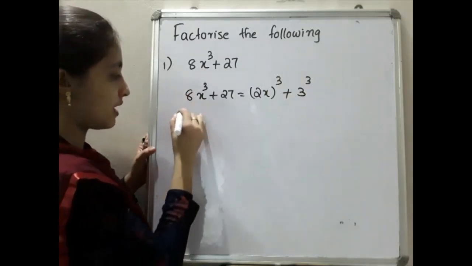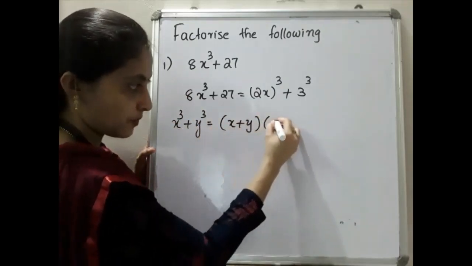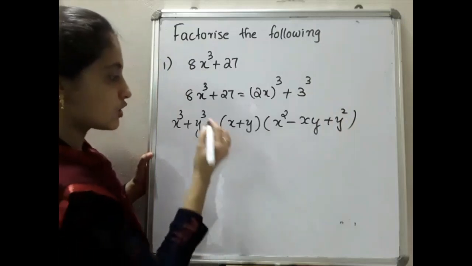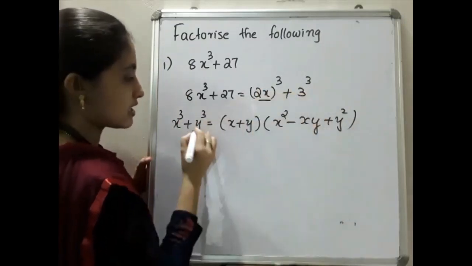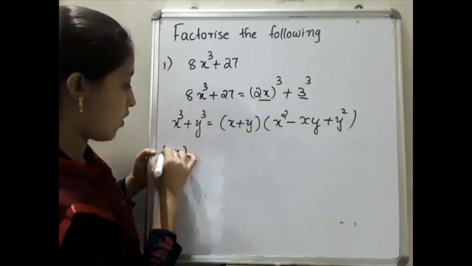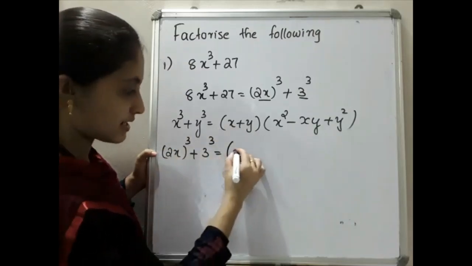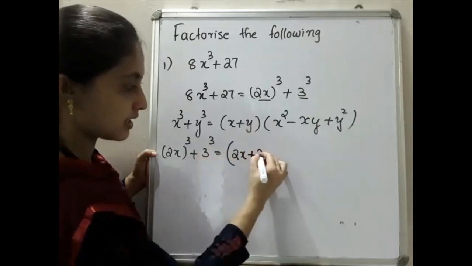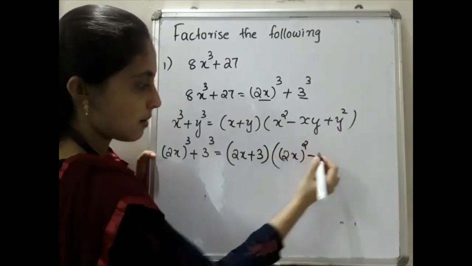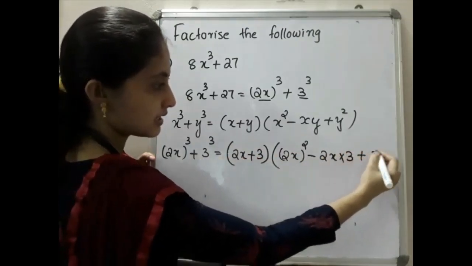Next step, you have to write the formula. x cube plus y cube will be equal to x plus y into x square minus xy plus y square. So instead of x here it is 2x, and instead of y here it is 3. So you have to substitute, that is 2x the whole cube plus 3 cube will be equal to 2x plus 3 into 2x the whole square minus 2x into 3 plus 3 square.